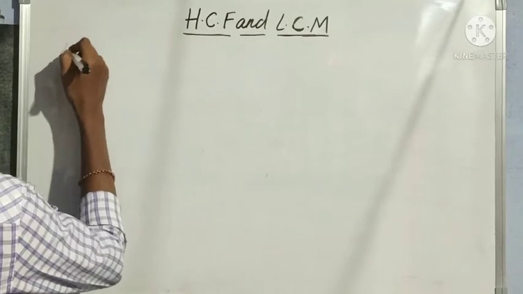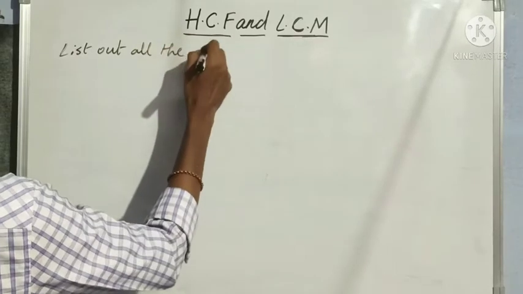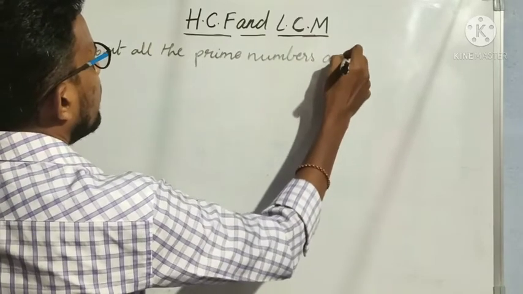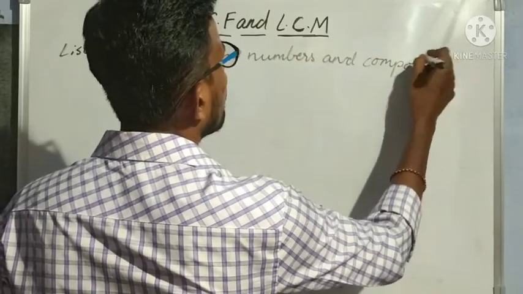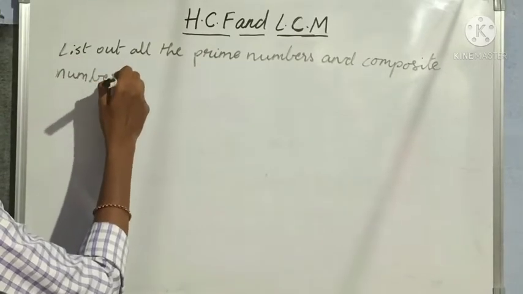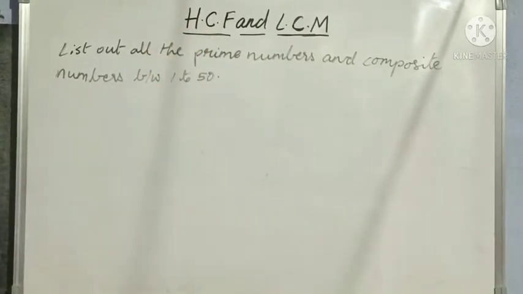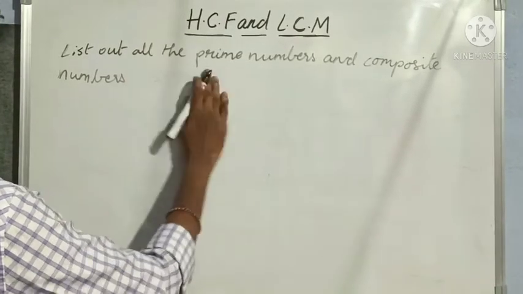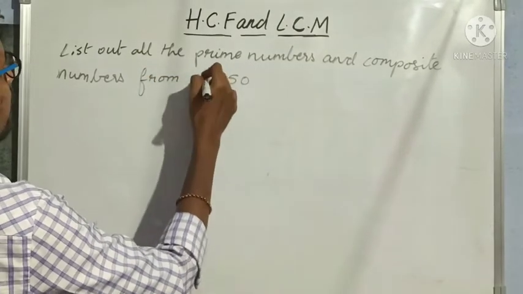So list out all the prime numbers and composite numbers from 1 to 50.